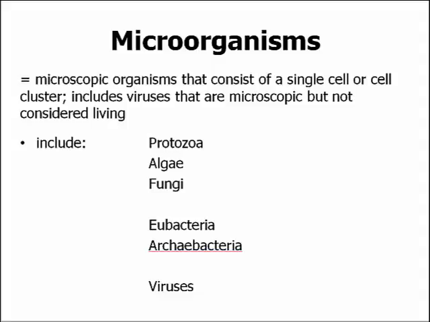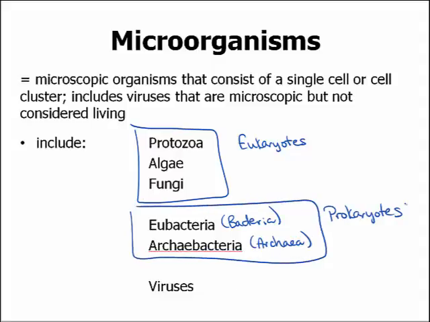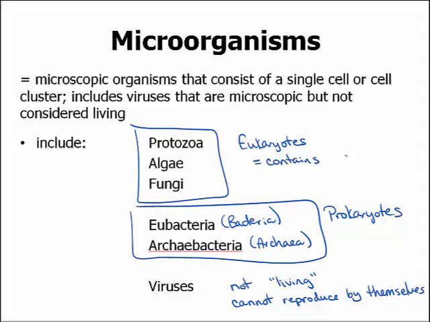You will have heard of microorganisms as including protozoa, algae, and fungi. These types of microorganisms are eukaryotes. Eubacteria, which are known as bacteria, and archaeobacteria, which are known as archaea, are prokaryotes. And then viruses are also microorganisms, and these are not considered living because they cannot reproduce by themselves. The difference between a eukaryote and a prokaryote is that a eukaryote contains a nucleus and organelles, and a prokaryote does not contain a nucleus.